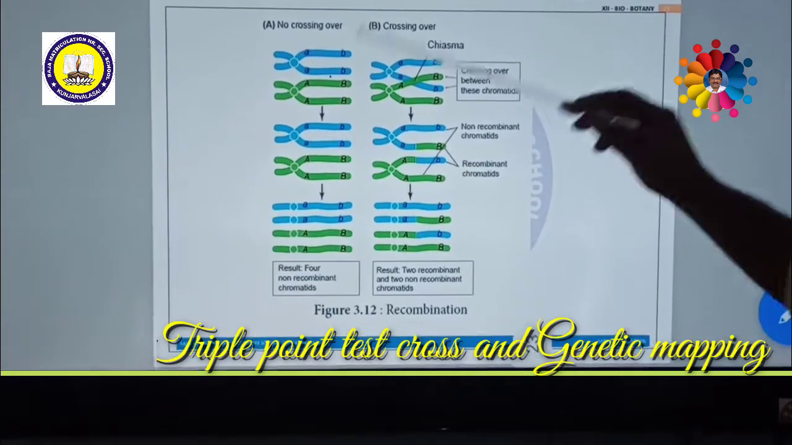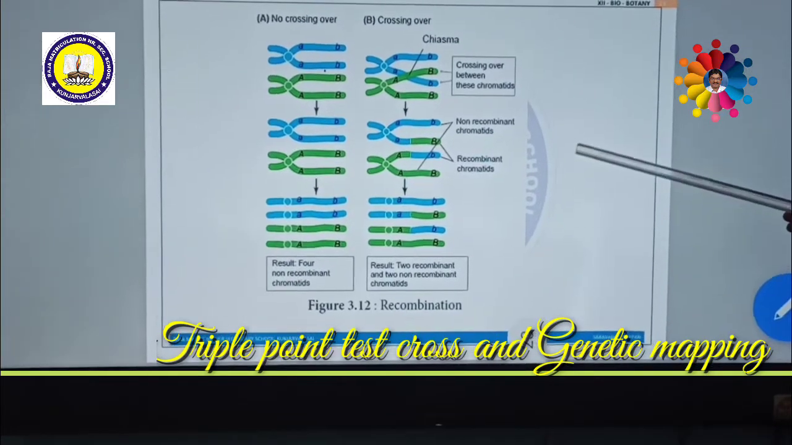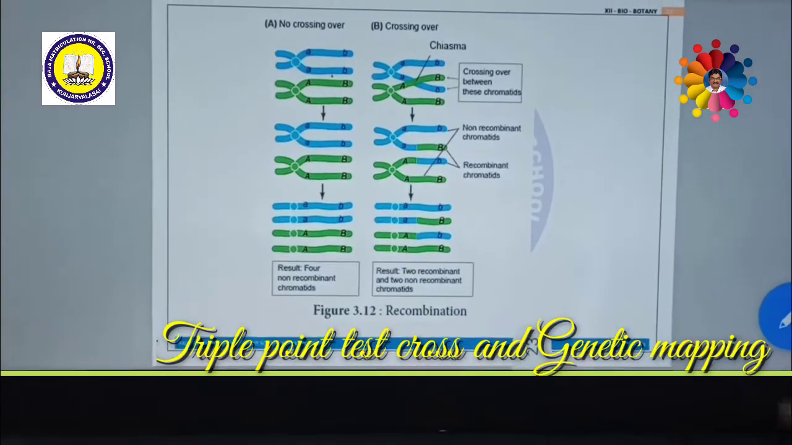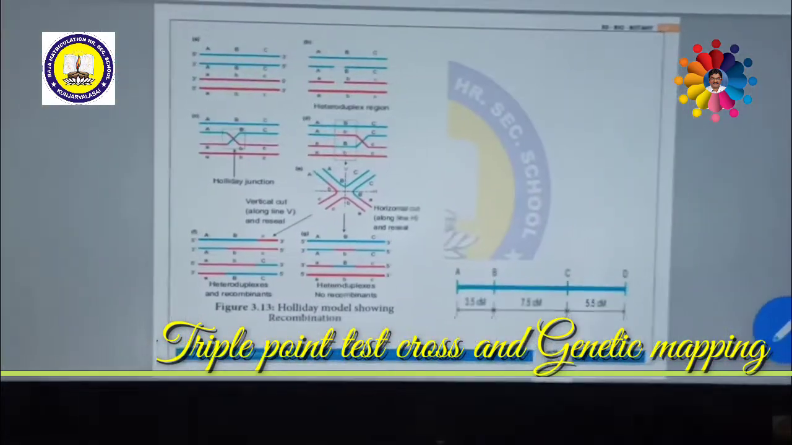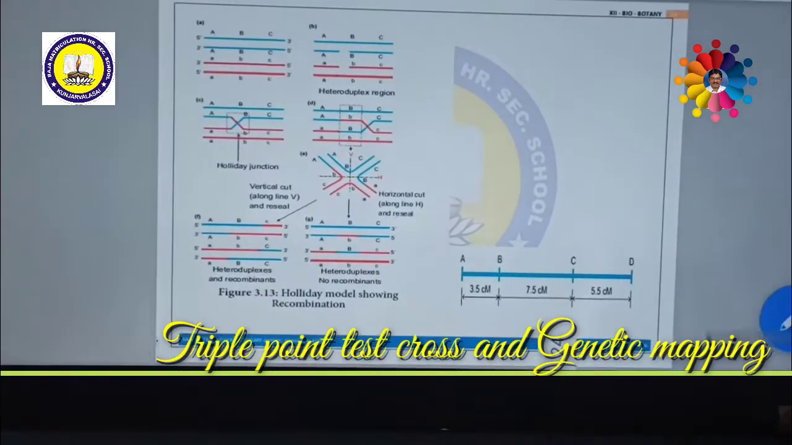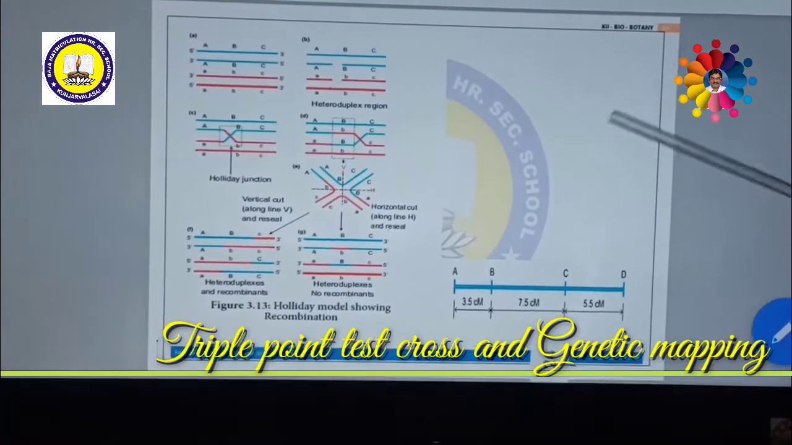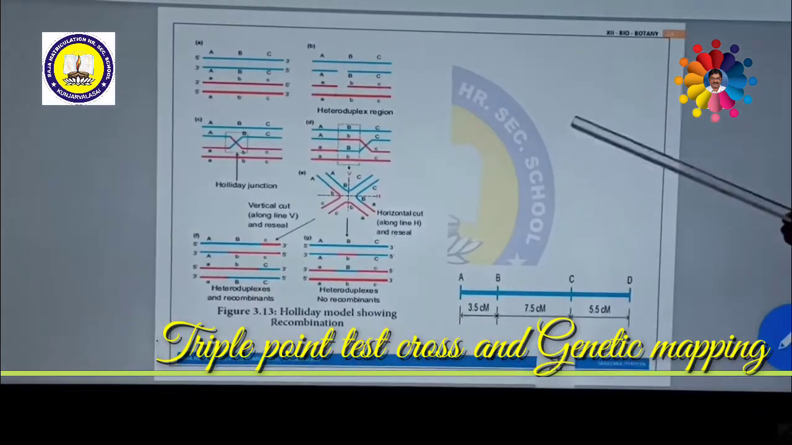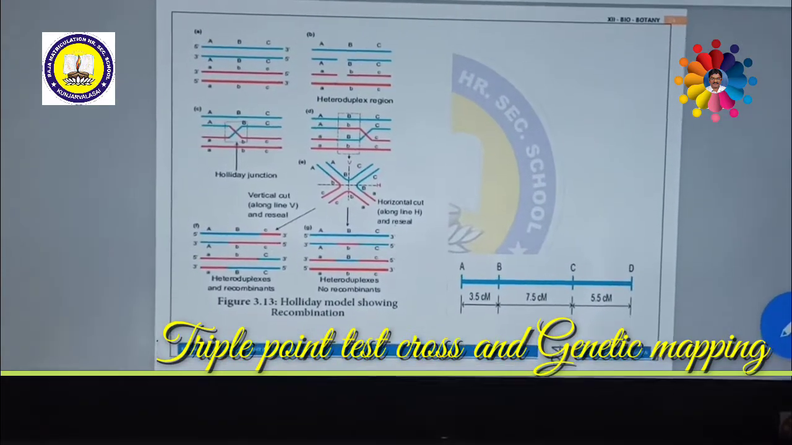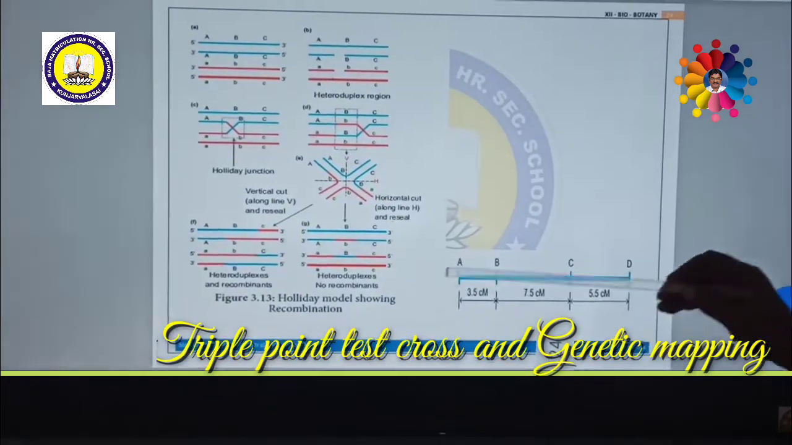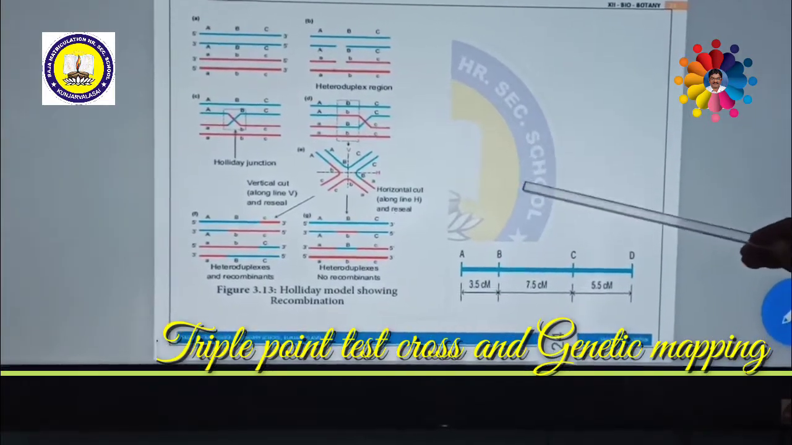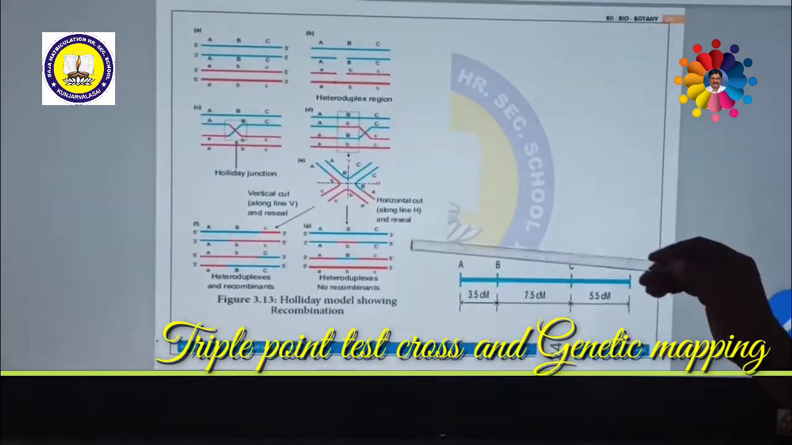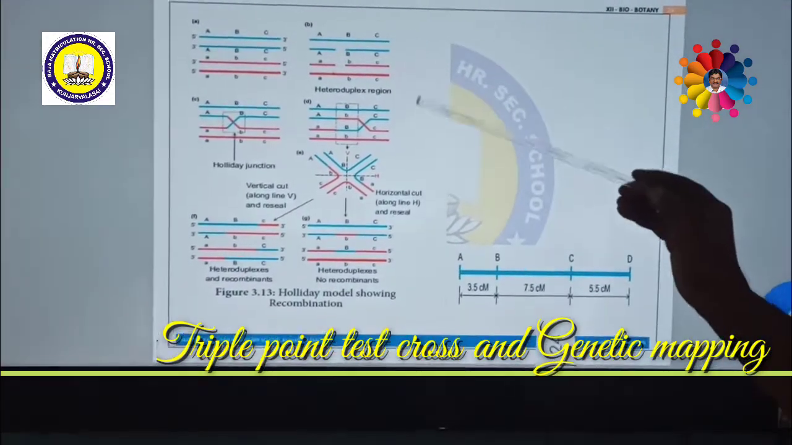This is called recombination. Recombination has been explained by many scientists, but not all explanations were accepted by various people. This is a model, the Holliday model of DNA recombination. This model was accepted overall. It was given by the scientist Robin Holliday. That is why it is called the Holliday model of DNA recombination.